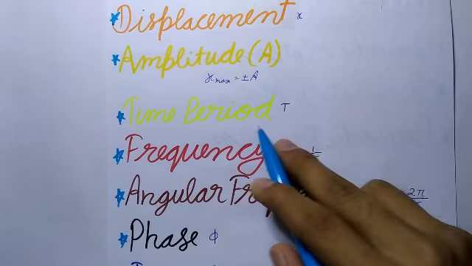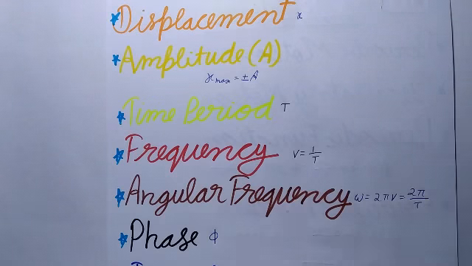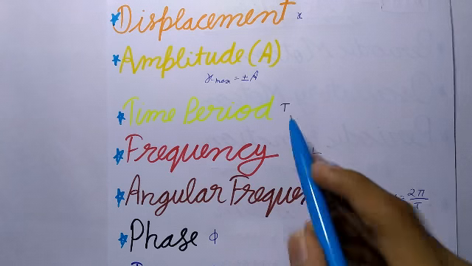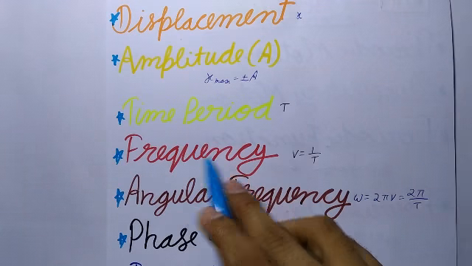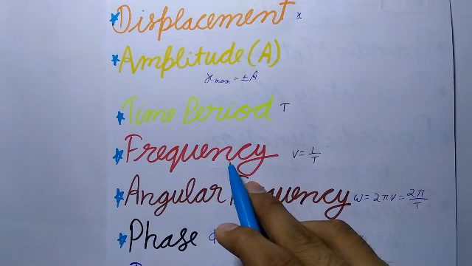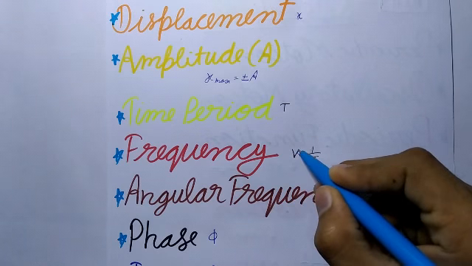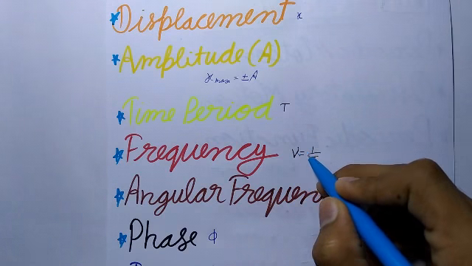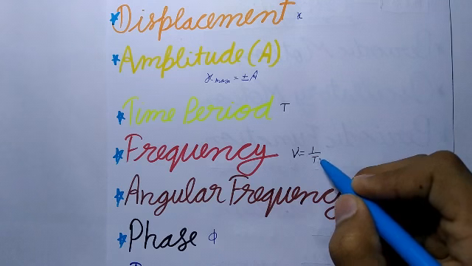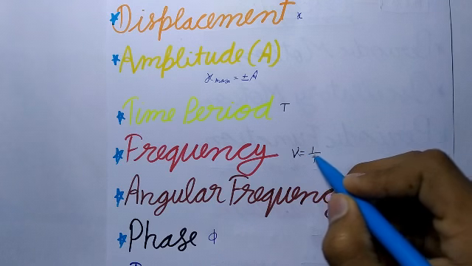Now, next is time period. It is the time taken by a particle to complete one oscillation about its mean position. It is denoted by capital T. Next is frequency. It is the number of oscillations completed per second by a particle about its mean position. It is denoted by nu. And this is equal to the reciprocal of time period. Nu will be equal to 1 by T.